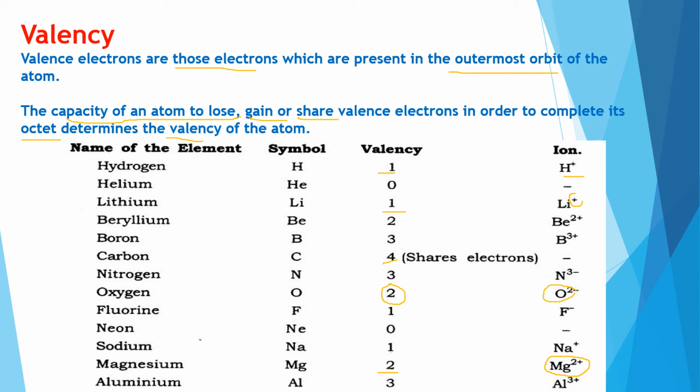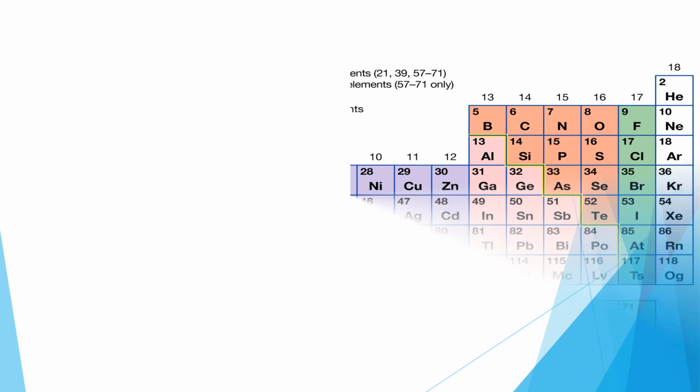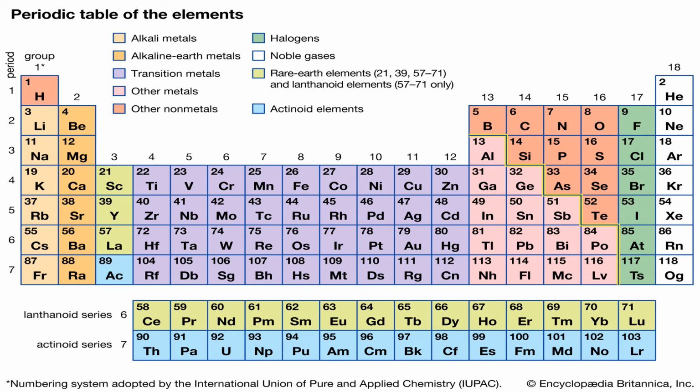Very easy if you think. Now this is a periodic table. You can see the colors it is showing. These are groups: the first group, second group, third group, fourth, fifth, like that. And these are periods: first period, second period, third period.